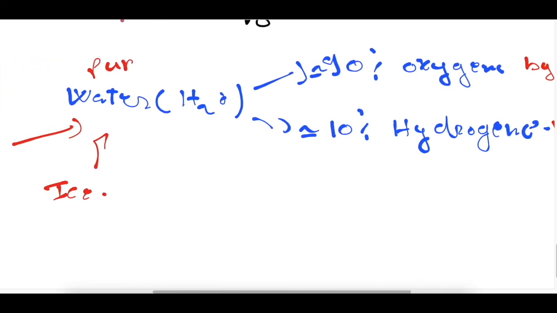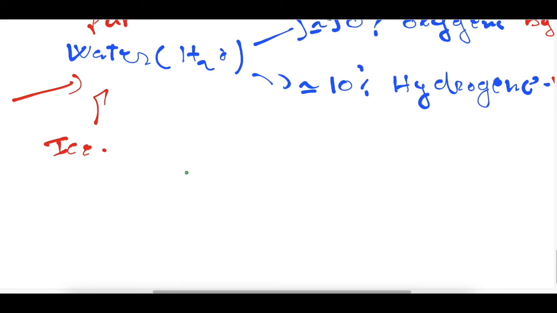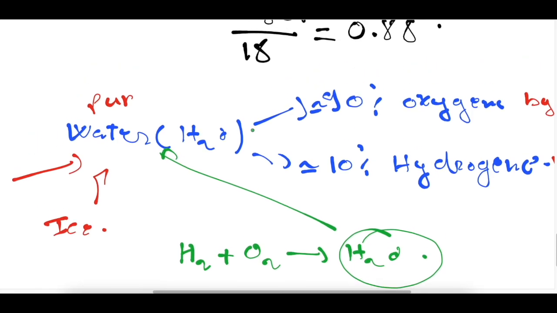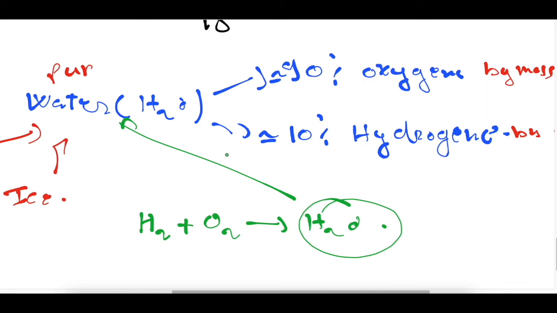Now let's give another example. If we get water from the burning of hydrogen, so hydrogen that reacts with oxygen to get water, will this water consist of 90% oxygen and 10% hydrogen? The answer is yes.